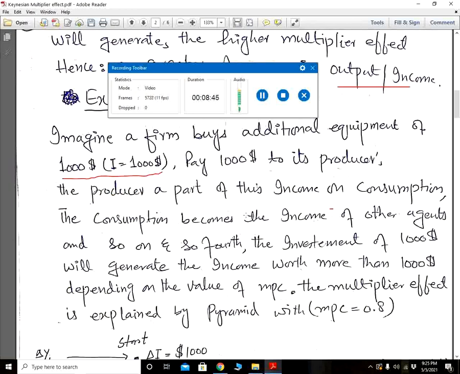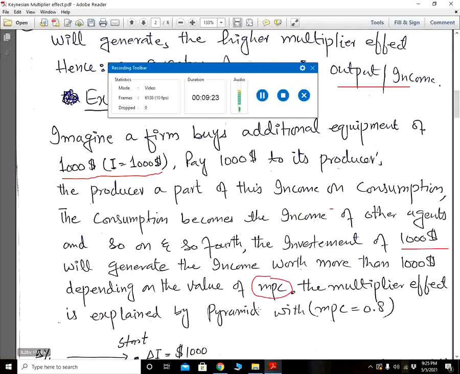The producer spends a part of this income on consumption, and the consumption of the producer becomes the income of another agent, and so on and so forth. The investment of $1,000 will generate income worth more than $1,000 depending on the value of MPC. A higher MPC will generate a higher multiplier effect, while a lower MPC will generate a lower multiplier effect.